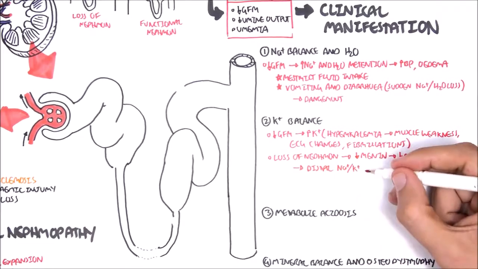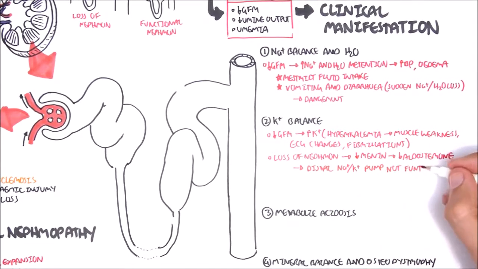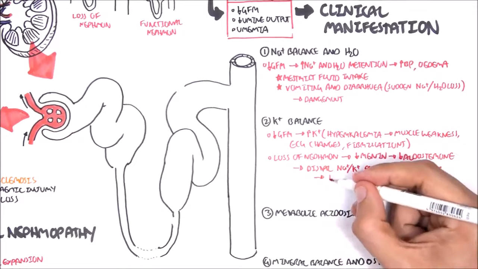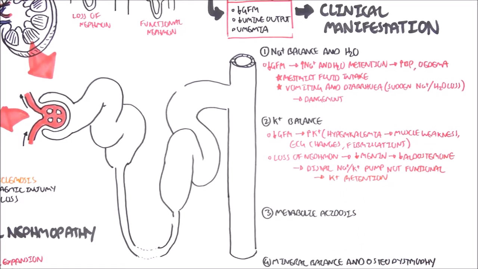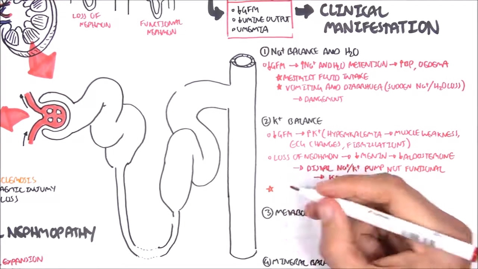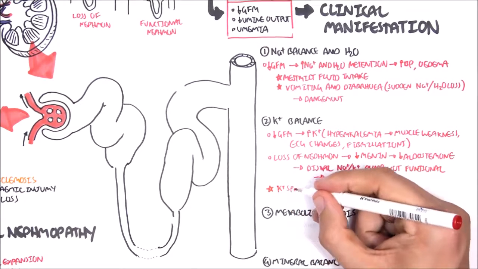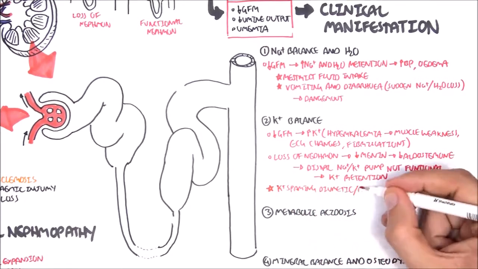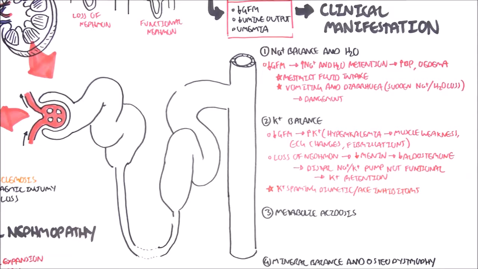When you have a decrease in aldosterone, the distal sodium-potassium pump does not work, which leads to potassium retention.